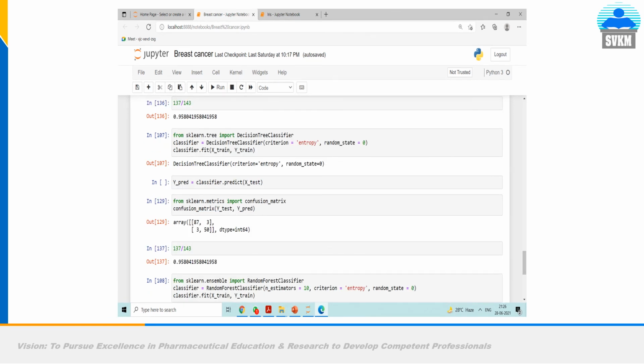So these are the data points, and you see here, this is the percentage accuracy for this model. We have mentioned here decision tree, the machine learning algorithm for classification. For the decision tree, what is the output? This one. You can see 87 plus 50 is 137, and it is divided by the total of 143.